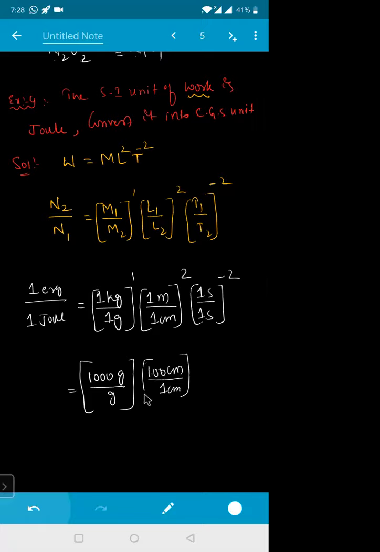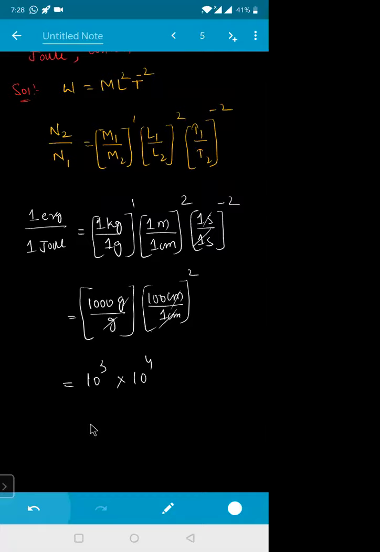The power for this one is 2. The 1 second will get cancelled, and gram and centimeter will get cancelled. So this will be equal to 10 to the power of 3 into 10 to the power of 4, which becomes 10 to the power of 7. Okay? Is it clear?